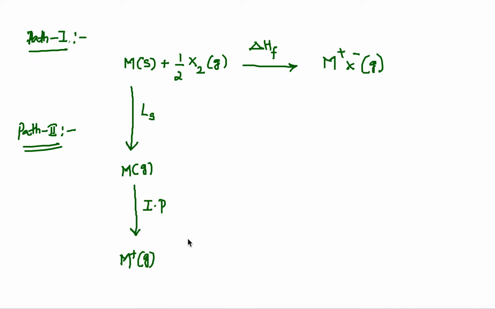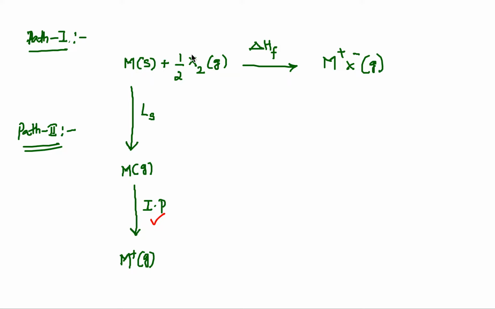So here what are the most important terms involved? That is ionization potential, which is a periodic property. The next one is formation of anion. So here now let's see here the breaking of half mole of X2 gas into the individual atoms.